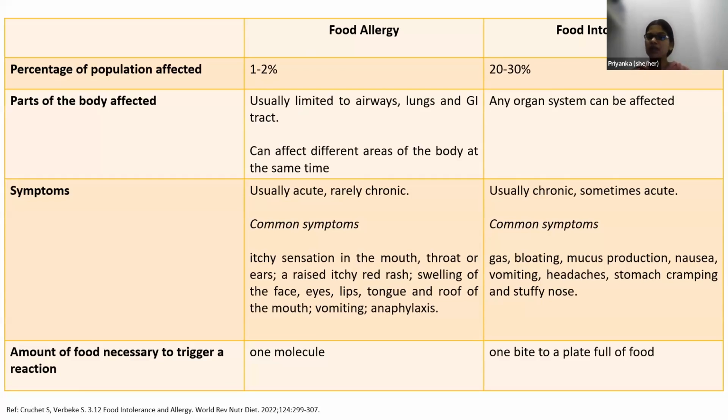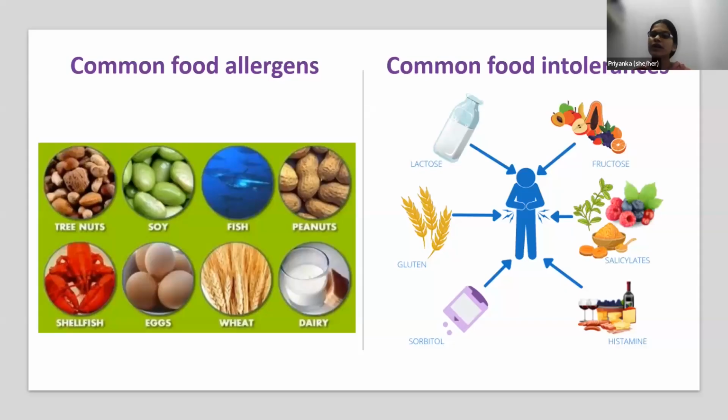Food allergy symptoms are usually acute, rarely chronic. Food intolerance symptoms are usually chronic, sometimes acute. And you can see common symptoms associated with food allergies and intolerances. So most important point you can see is the amount of food necessary to trigger a reaction. For a food allergy reaction, one molecule can lead to a reaction, whereas one bite to a plate full of food leads to food intolerance reactions or symptoms. So let's see what are the common food allergens.